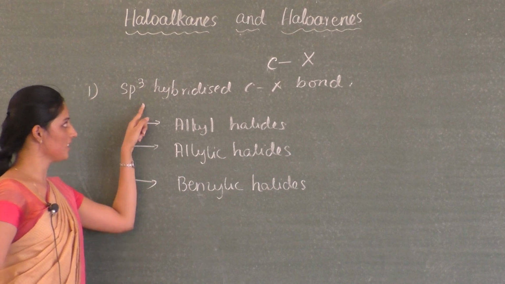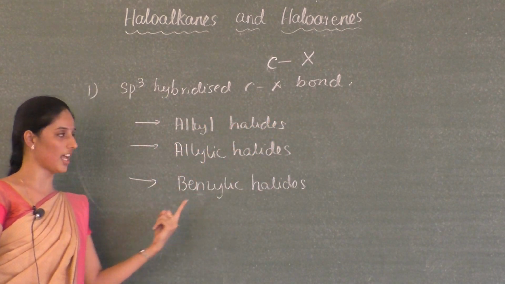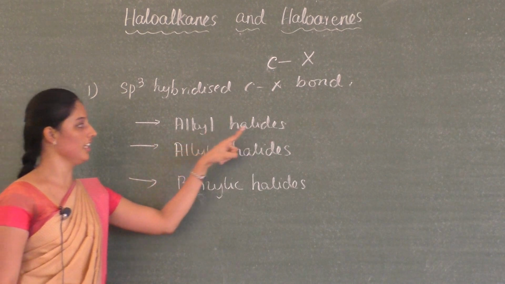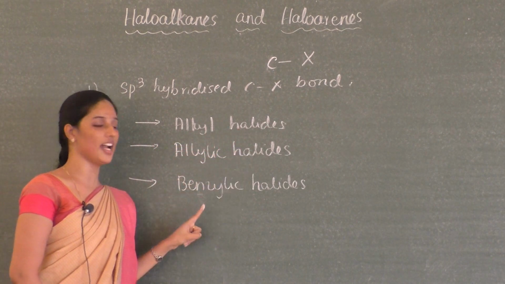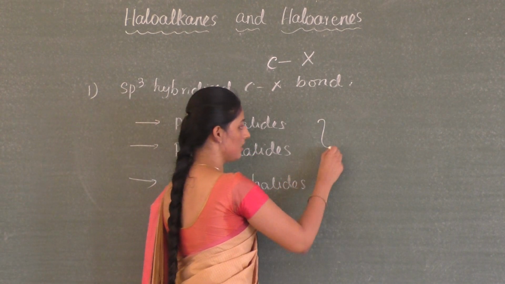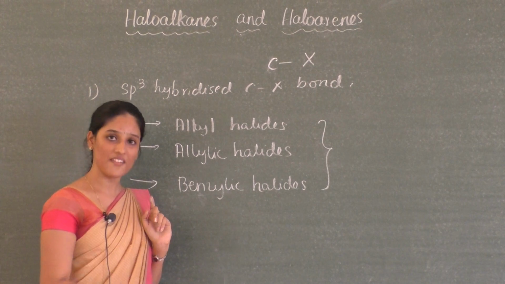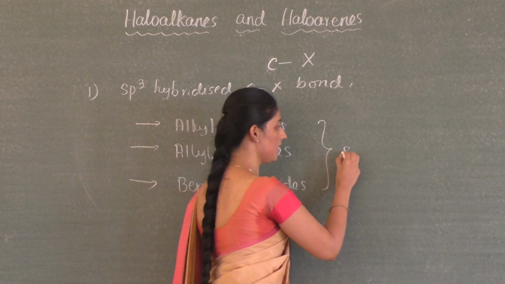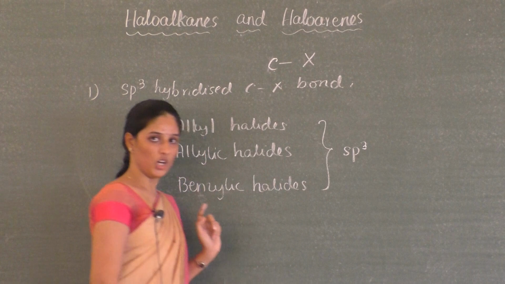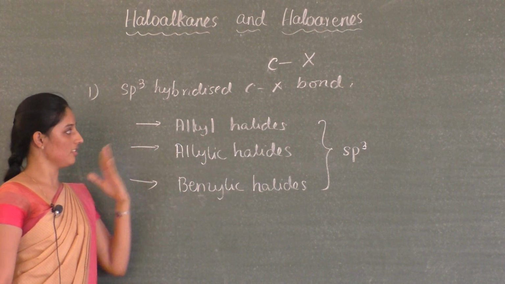So under sp3 hybridized C-X bond, we have 3 more classifications: alkyl halides, allylic halides and benzylic halides. In all these 3 cases, the prime carbon atom, that means the carbon atom having the halogen atom, is sp3 hybridized only. Okay, so what are the differences between these 3? Let us see one by one.